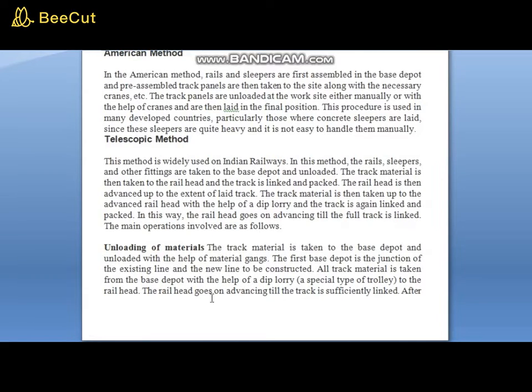Telescopic method. This method is widely used on Indian Railways. Our Indian Railways use this telescopic method.